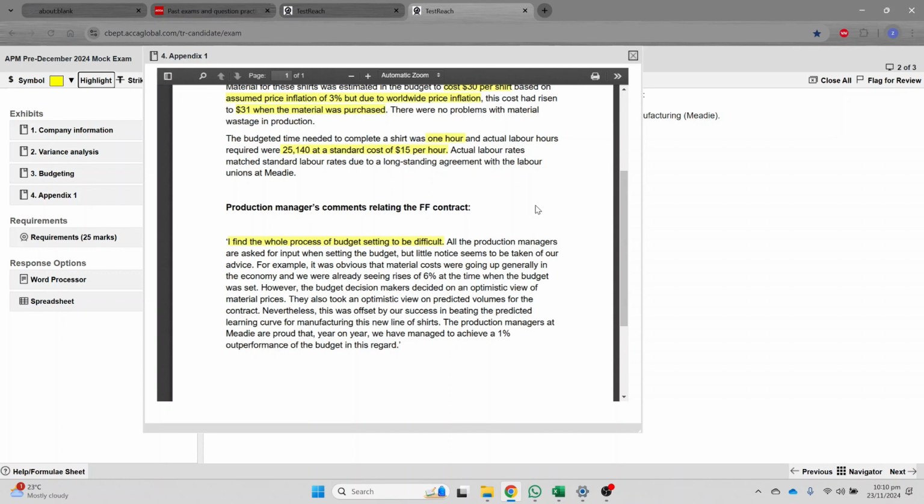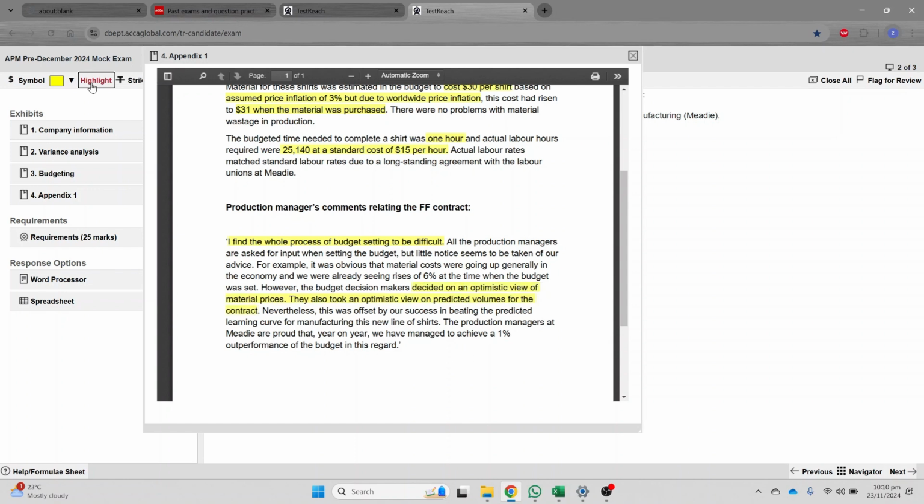All the production managers are asked for input when setting the budget, but little notice seems to be taken of our advice. For example, it was obvious that material costs were going up generally in the economy, and we were already seeing a rise of 6% at the time when the budget was set, right? It was said, however, the budget decision makers decided on an optimistic view of material prices. They also took an optimistic view on predicted volumes for the contract, right?